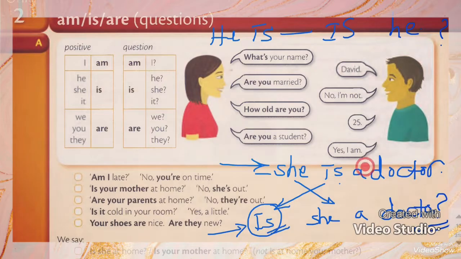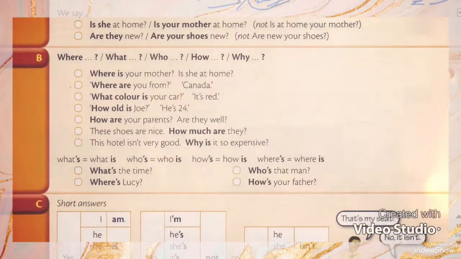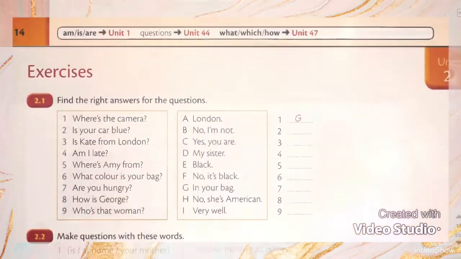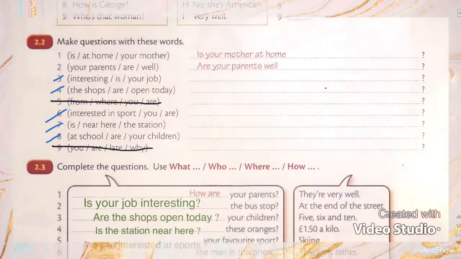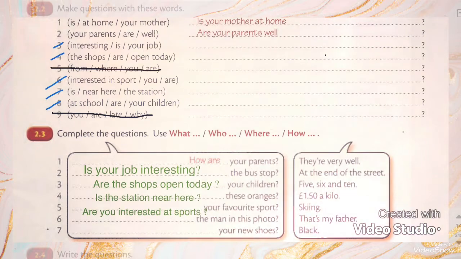So let's answer these questions together. Make questions with these words. I have here "is, at home, your mother". I want to ask if your mother is at home or not.